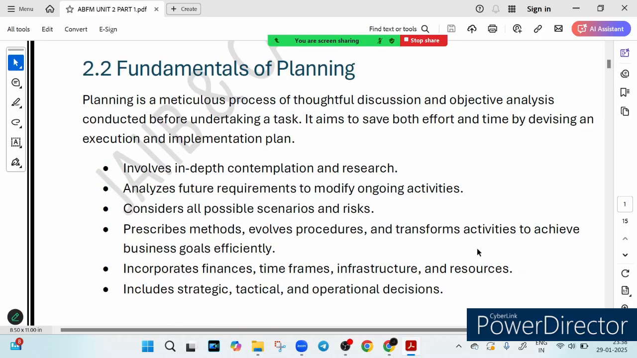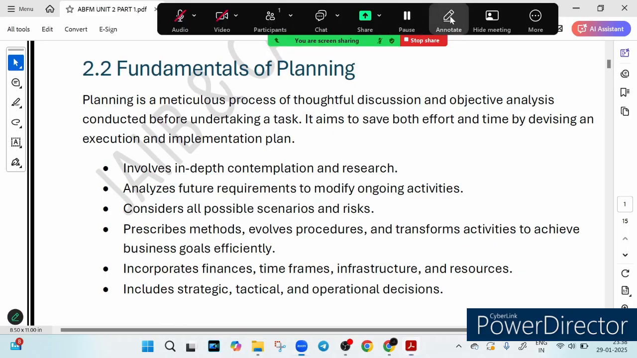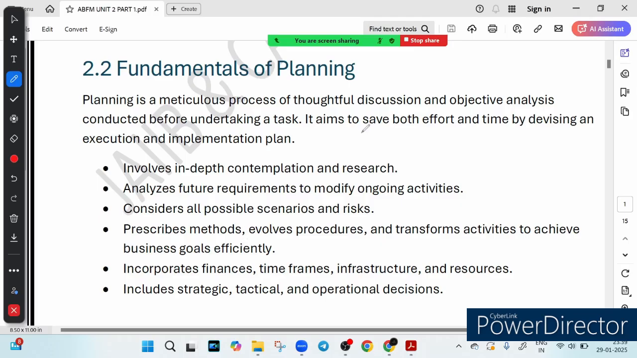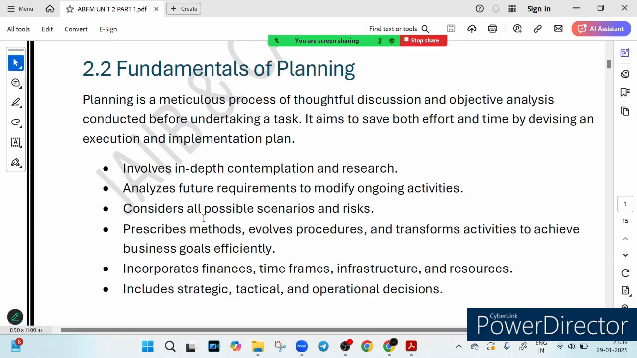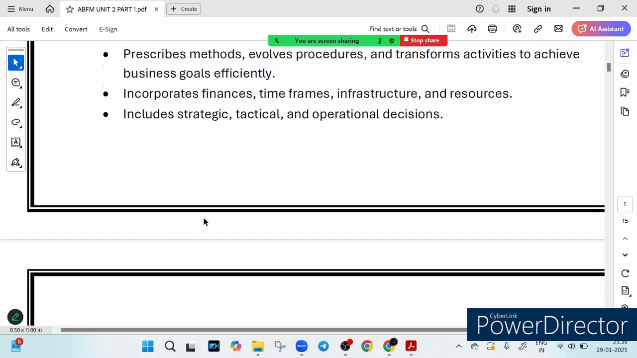Planning is not just a fancy concept, it is a smart step by step strategy, right? You can see it clearly written here. It is a smart step by step technique. It involves deep thinking and research, predicting the future needs, then after evaluating risks and challenges, structuring methods to streamline work and managing finance, time and resources.